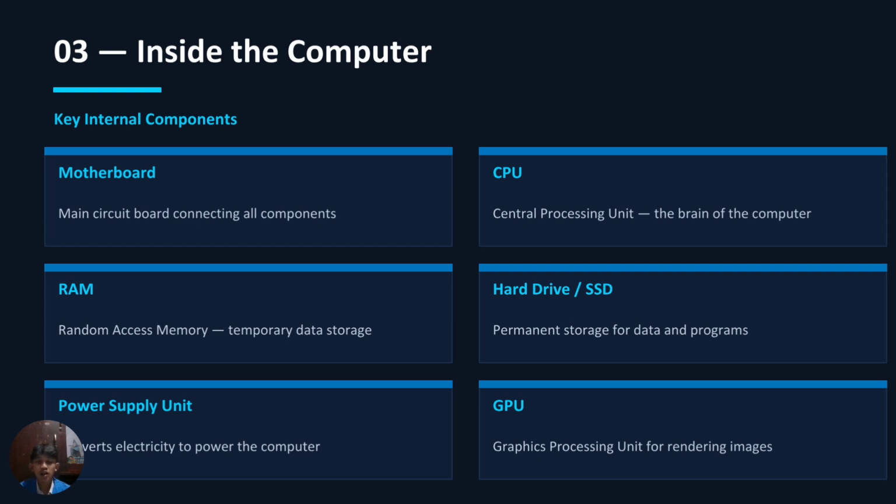Fourth, the hard drive or SSD. This is the permanent storage for all your data and programs. Fifth, the power supply unit. It converts electricity into power that the computer needs to run. And sixth, the GPU or graphics processing unit, which is responsible for rendering images on your screen.